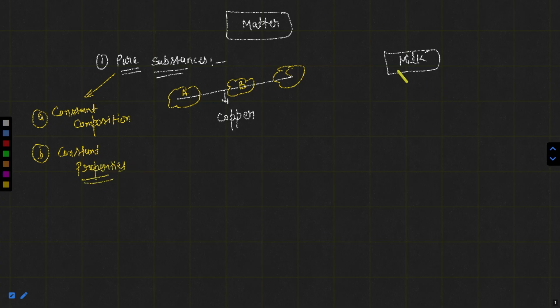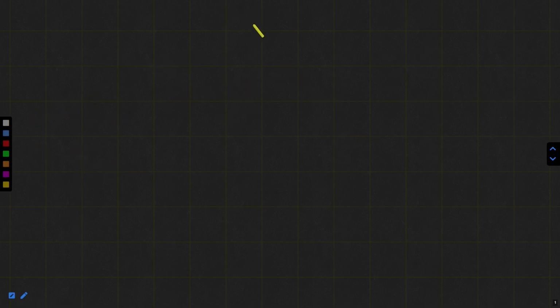So milk is not a pure substance because, as you know very well, it is like a complete food. It contains proteins, vitamins, carbohydrates, fats, fat globules, etc. So milk is a mixture. It is a mixture of pure substances, but it is not a pure substance itself.